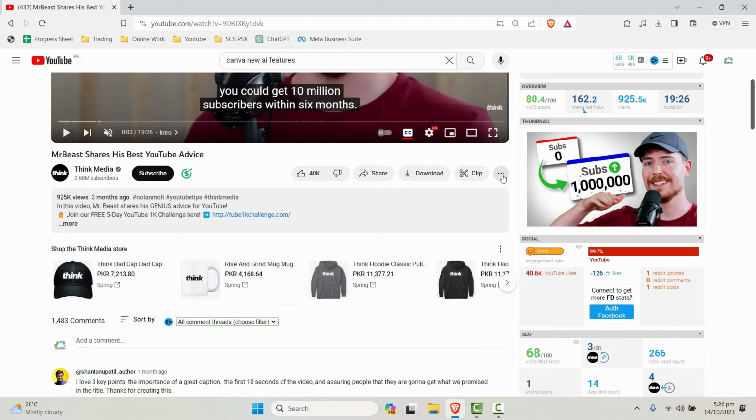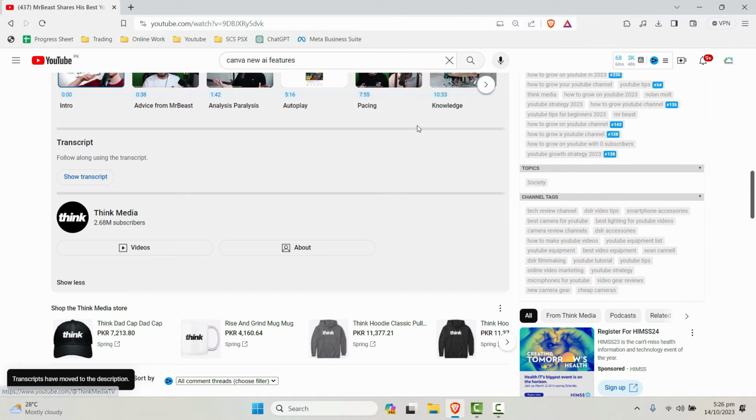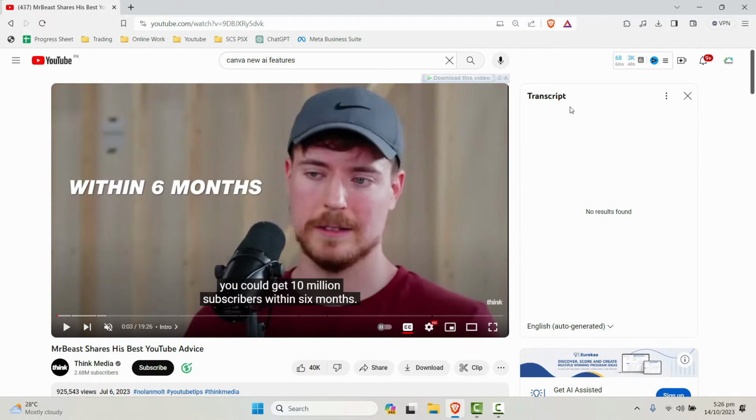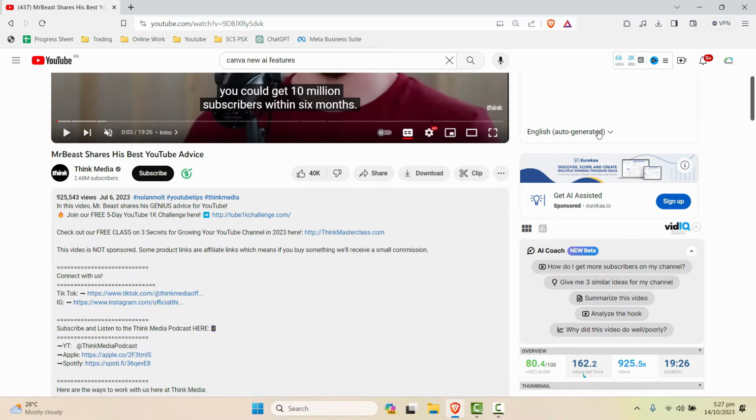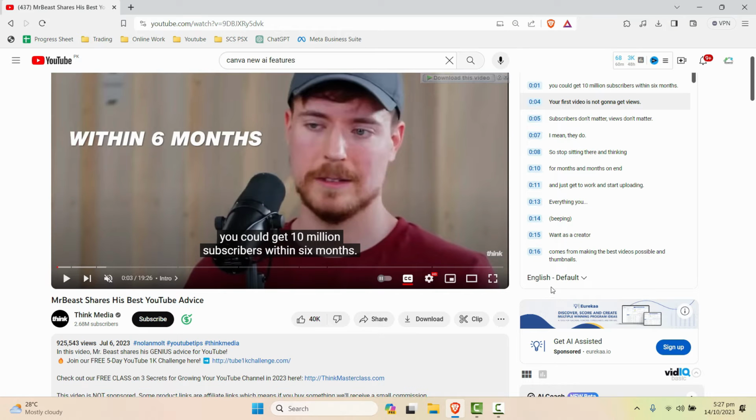I'll just click on these three dots here. Let's click on these three dots and click on show transcript. Now here, if we scroll down a little bit, it will show you this show transcript option. Click here again and it will take a little time to download the transcript and it says no result found. Let's change it to default.